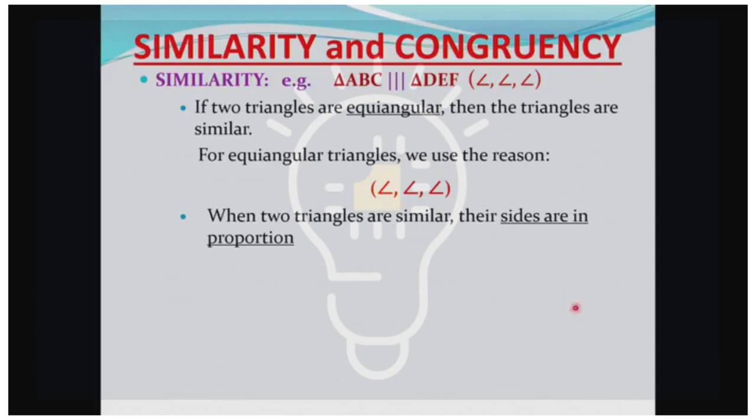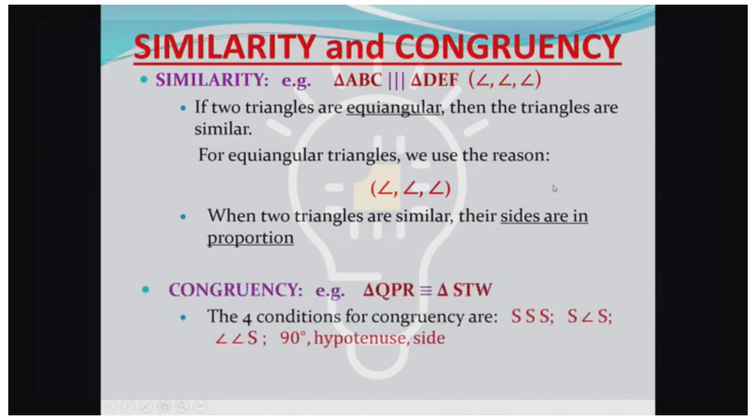Did you notice, grade 12s, if you're going to prove similarity, your final step should involve a situation that looks like this. The one triangle is similar to the other triangle, and in brackets, angle, angle, angle. And then as is mentioned here, now we have to take their sides in proportion as well. So, for congruency, notice now, you may remember this from grade 8 and grade 9, right?